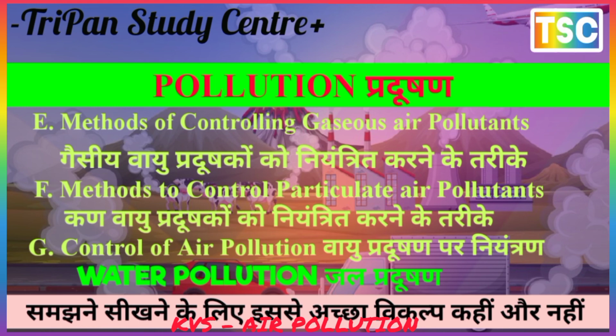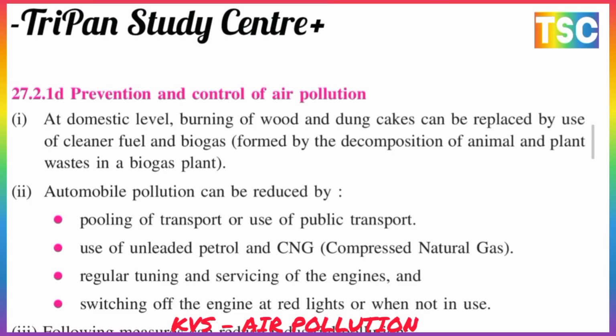The next is the prevention and control of air pollution. At the domestic level, burning of wood and dung cakes can be replaced by the use of clean fuel and biogas, made by the decomposition of animal and plant waste in a biogas plant. Automobile pollution can be reduced by carpooling or use of public transport, use of unleaded petrol and CNG, which is compressed natural gas, and regular tuning or servicing of engines. Switch off the engine at red lights and when not in use. This is most important for prevention and control of air pollution.